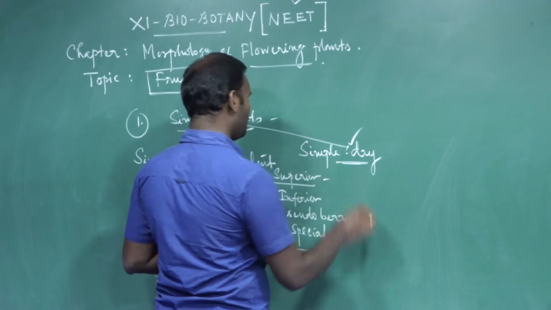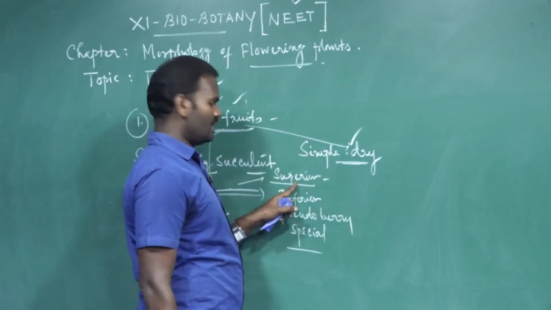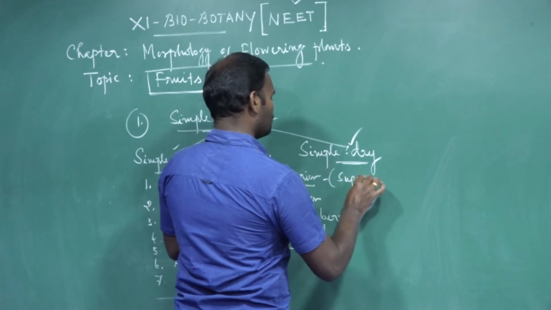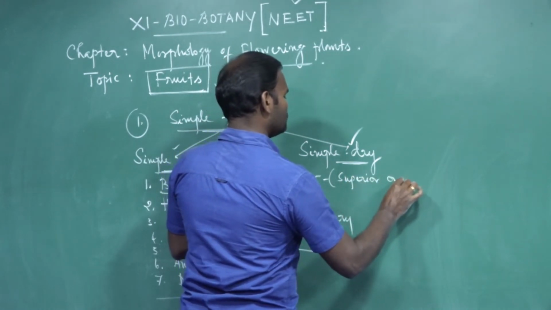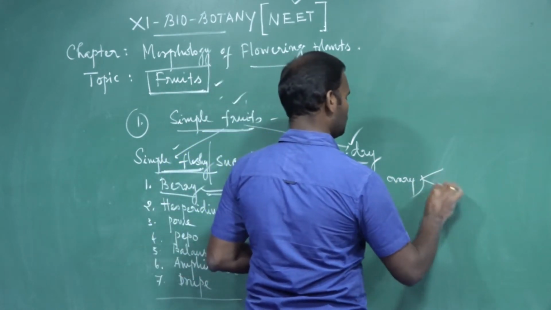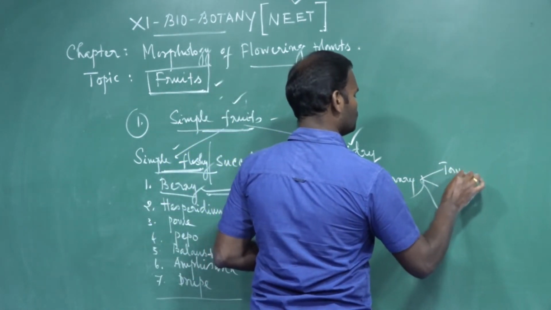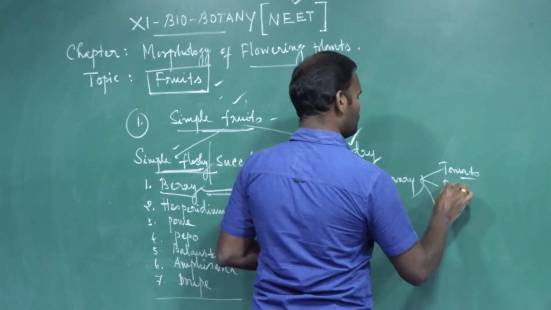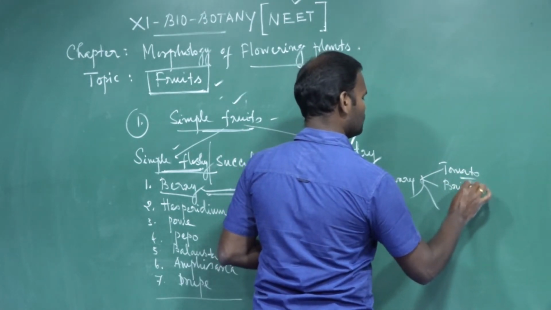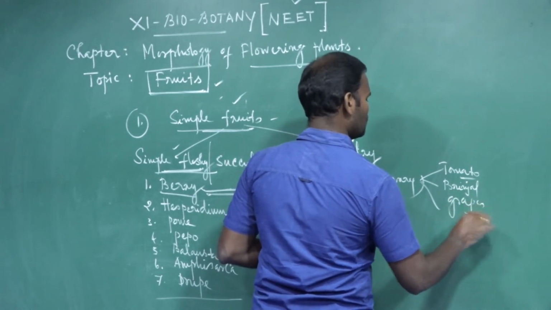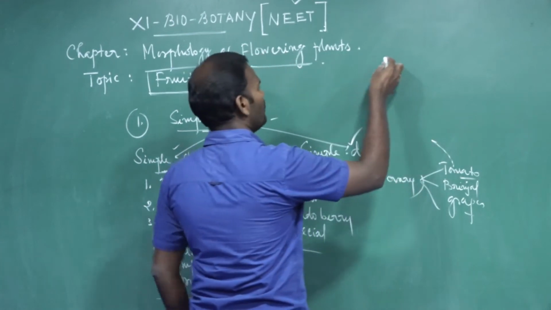Superior berry. What is called superior berry? It is a true berry. It is developed from superior ovary. For example, tomato, brinjal, grapes. It's a tomato.